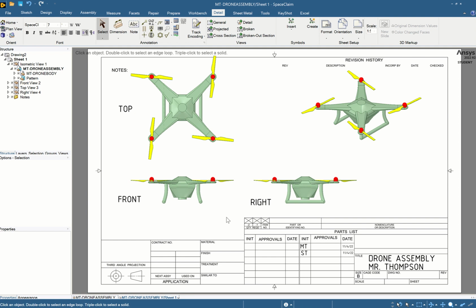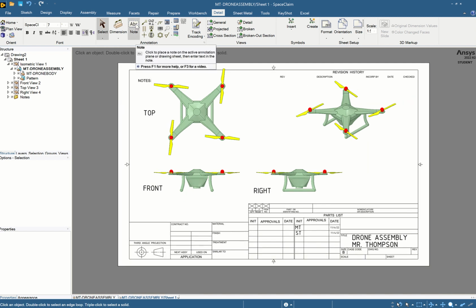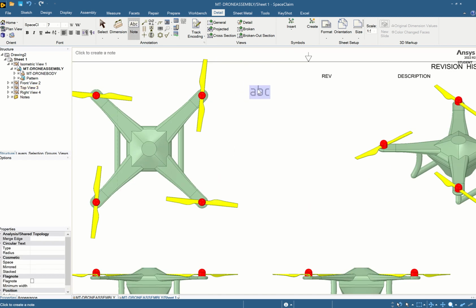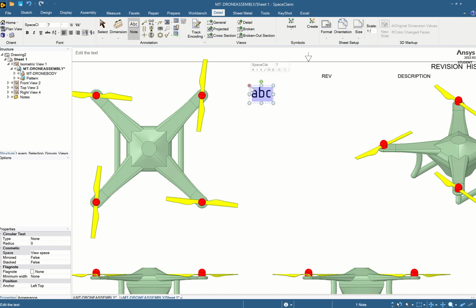All right, so now what we want to do is identify critical parts. So we'll put on here, this will be the propeller. And we'll start listing off critical parts. So central unit.